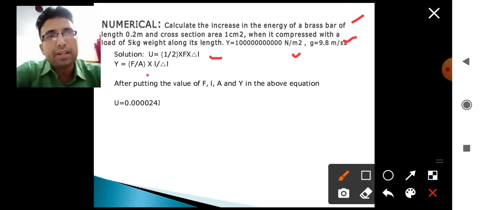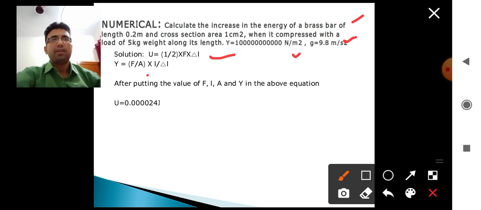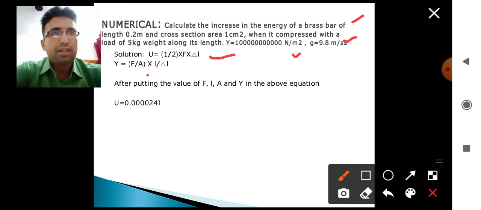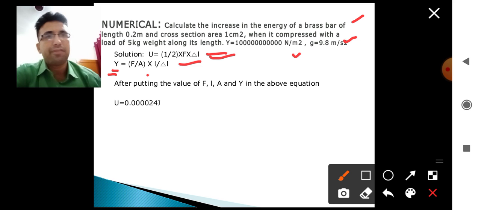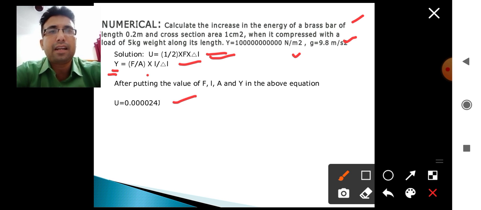Now what is the internal energy of the body? What is the elastic potential energy of the body? It is equal to this. From the formula we know that Young's modulus is equal to this. Now putting the values of F, L, A and Y in the above equation, we can calculate the value of the internal energy of the body. In this way we can calculate the internal energy of the body.